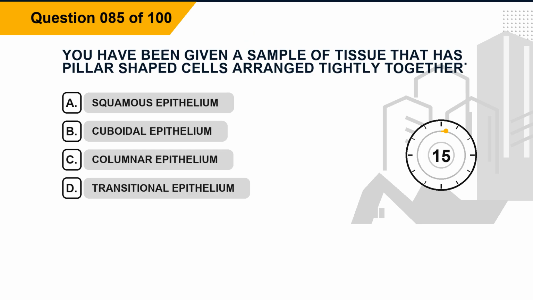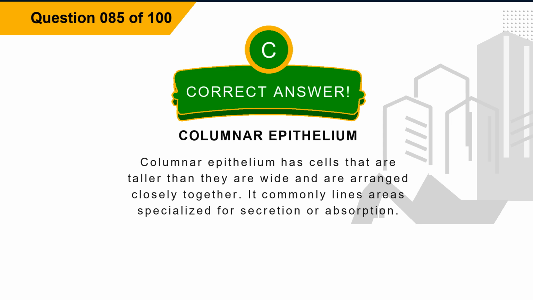Question 85. You have been given a sample of tissue that has pillar-shaped cells arranged tightly together. Option A, squamous epithelium. Option B, cuboidal epithelium. Option C, columnar epithelium. Option D, transitional epithelium. The correct answer is option C, columnar epithelium. Explanation. Columnar epithelium has cells that are taller than they are wide and are arranged closely together. It commonly lines areas specialized for secretion or absorption.